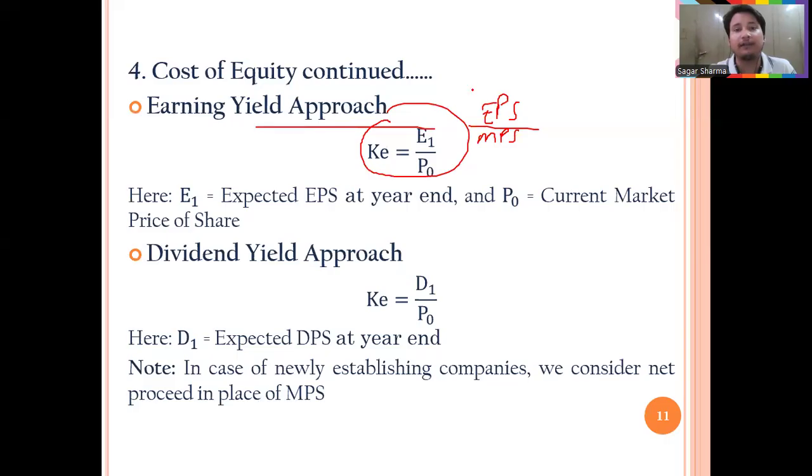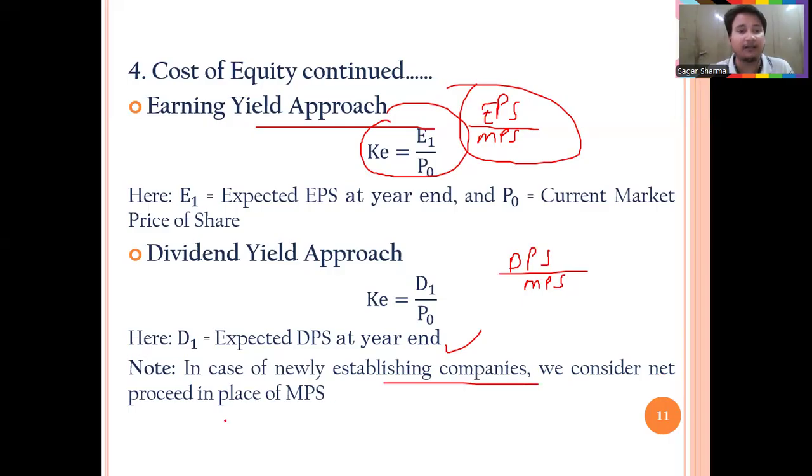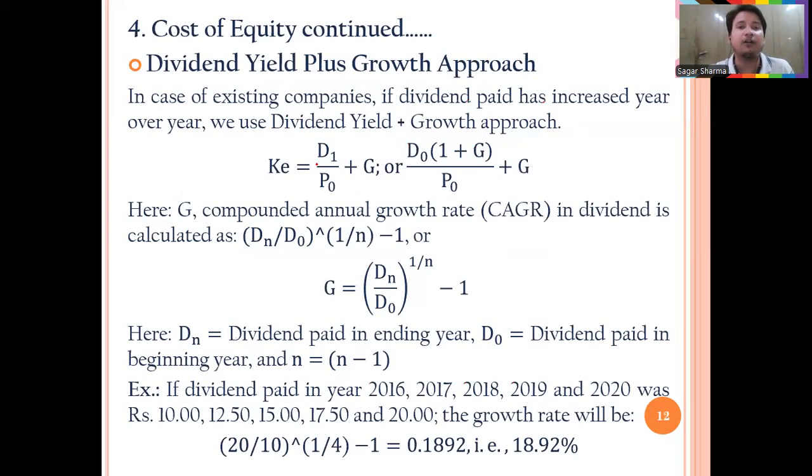Now see, by the earning yield approach, we can use the formula EPS upon MPS to calculate the cost of equity. And dividend yield approach: DPS upon MPS. This is a very simple formula. DPS is expected DPS at the year end, and MPS is market price per share. In case of a newly established company, we consider net proceeds in place of MPS. Remember this one. Now dividend yield plus growth approach: if the growth is also given, you can use DPS upon MPS plus growth percentage. This is a very simple formula.